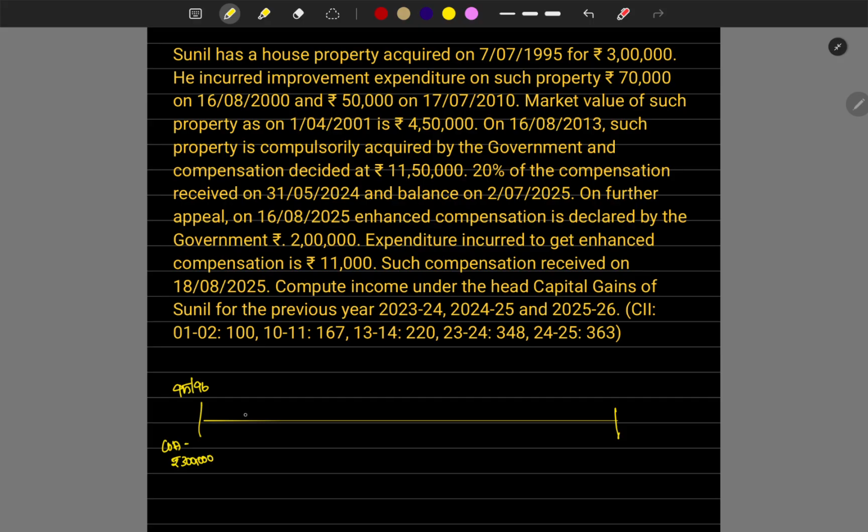Then the improvement expenditure on such property, cost of improvement, is rupees 70,000, which happened in 2001. For 2001, the fair market value they have given is 4,50,000.